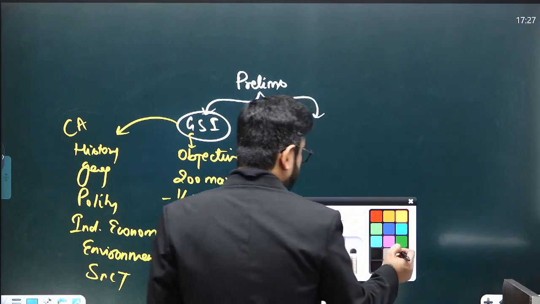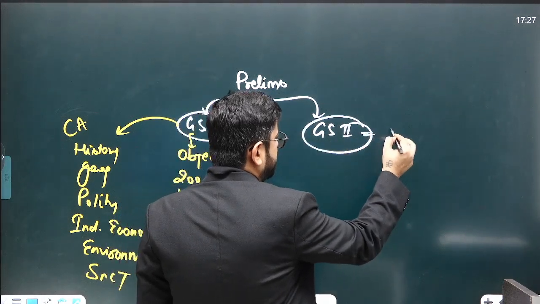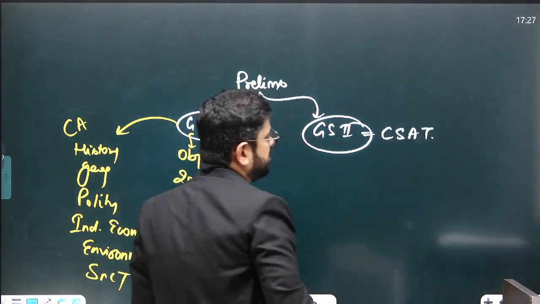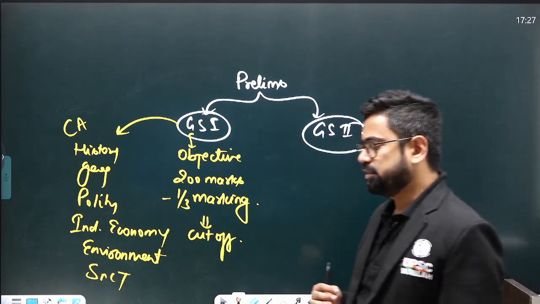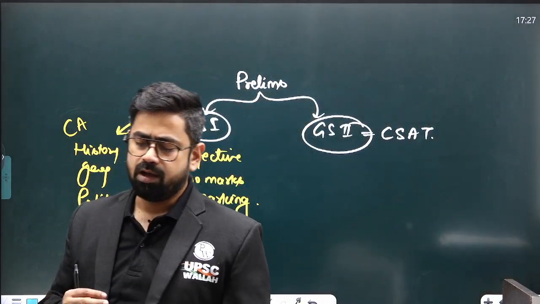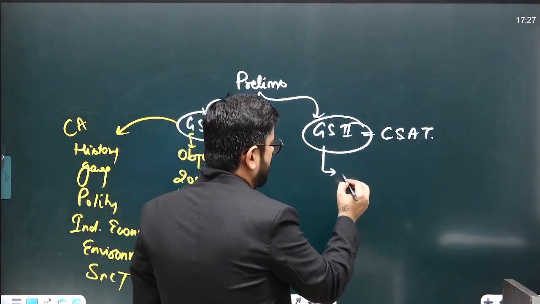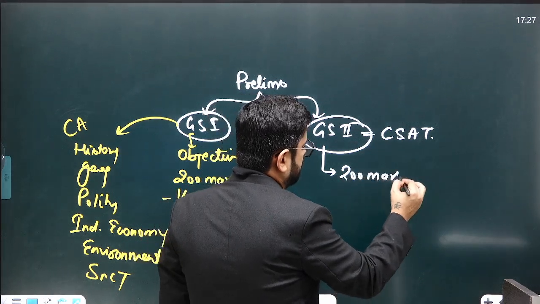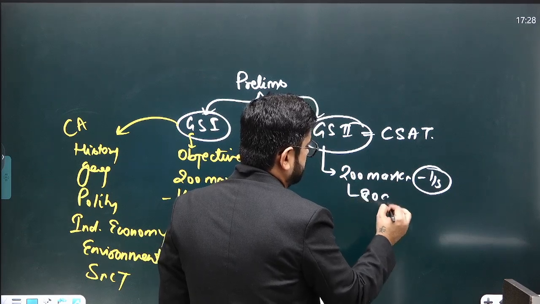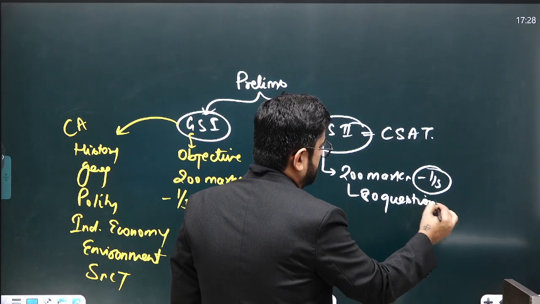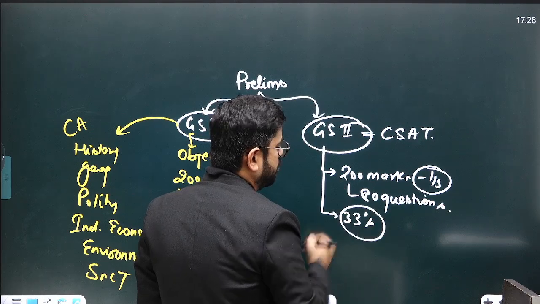Now another paper which is your general studies 2, which is basically CSAT. So CSAT basically tests your aptitude with respect to maths and English in general, and this is a qualifying paper. Again 200 marks, negative marking, some 80 questions. Plus, you only need to score 33% marks. This is only a qualifying paper.